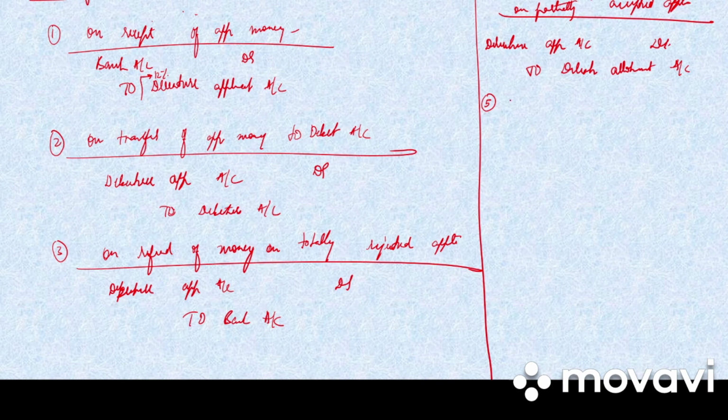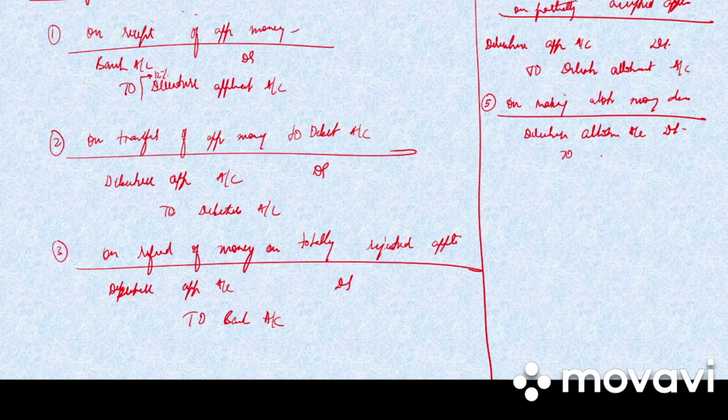Next, write down the fifth one. On making allotment money due, debenture allotment account debited to debenture account. Next, write down the sixth one.